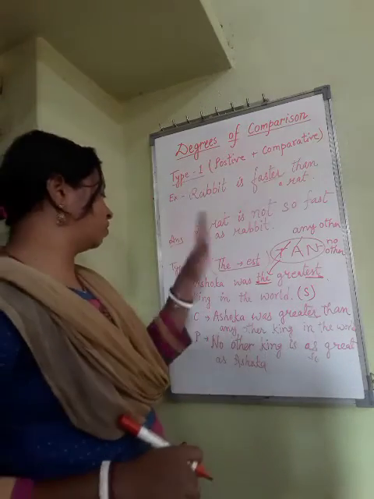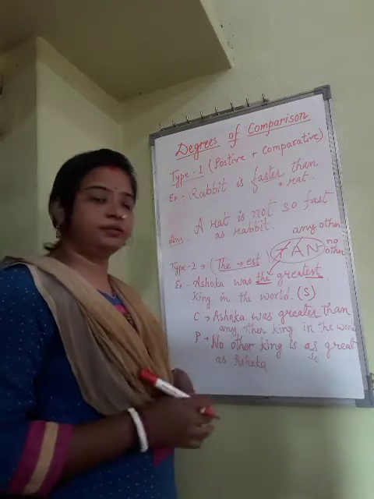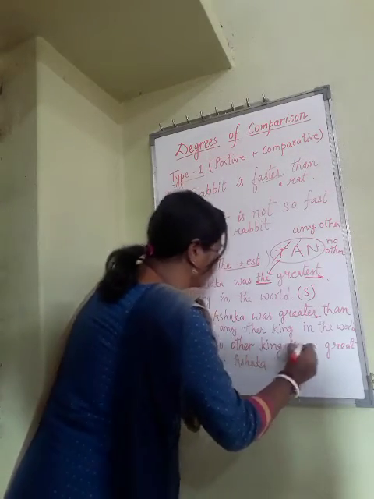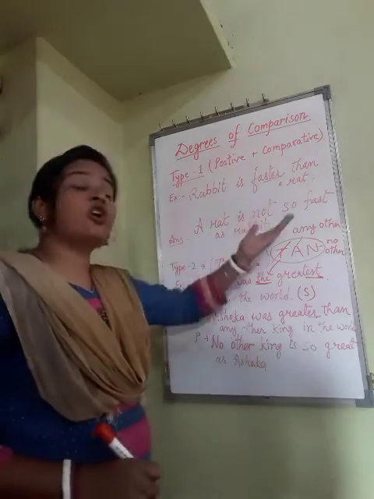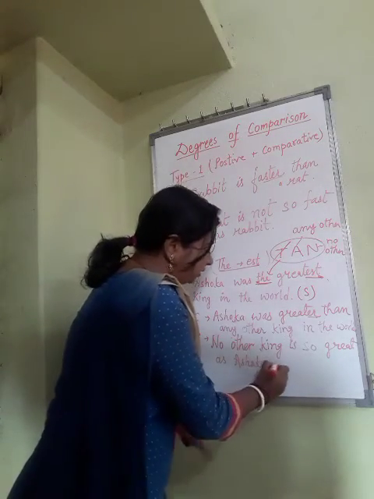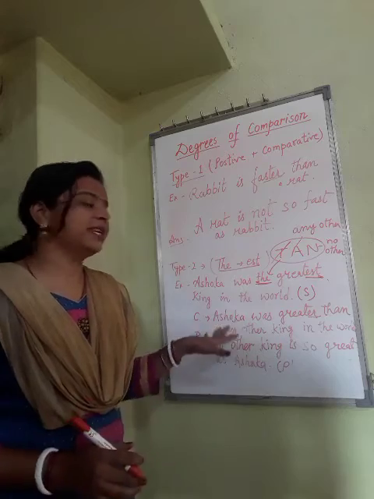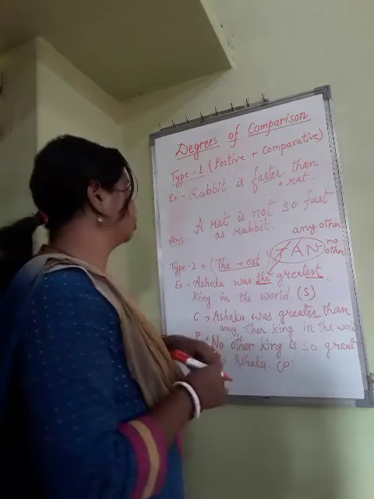No other king is so great as Ashoka, or here you can go with so also. So no other king is so great as Ashoka. This is the positive degree. In the same way you can solve some other questions also.